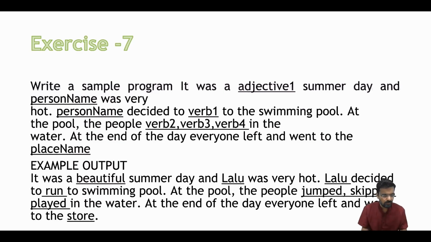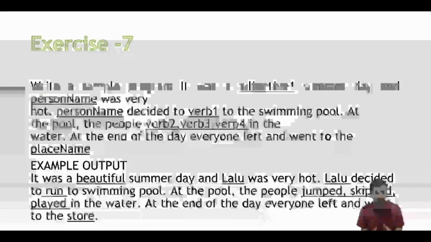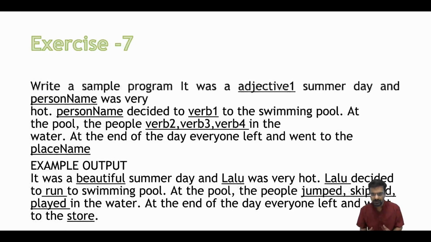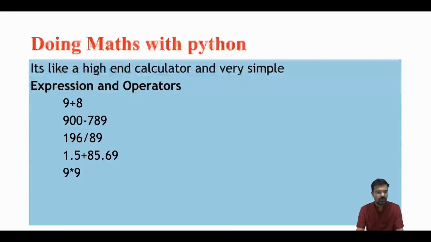The sample output should look like: it was a beautiful summer day and Lalu was very hot. Lalu decided to run to the swimming pool. At the pool, the people jumped, skipped, played in water, and at the end of the day, everyone left and went to the store. So this exercise you want to do yourself and practice this particular skill in Python. Now we are going to see how you do maths in Python.